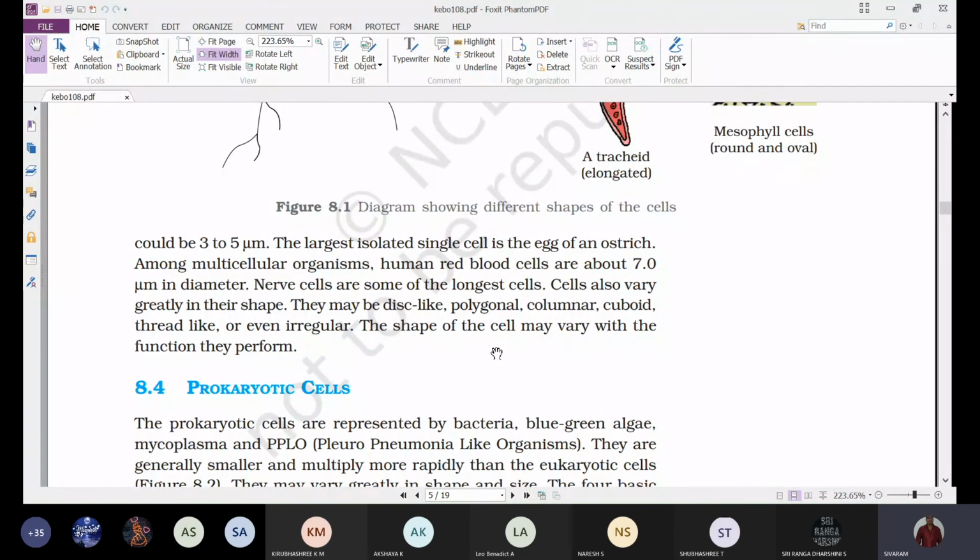The shape of the cell may vary with the function they perform. These are some differences between prokaryotic and eukaryotic cells, animal and plant cells, and the different sizes and shapes of cells present in living organisms.